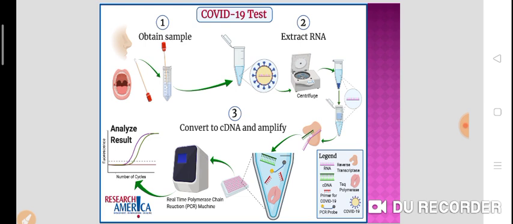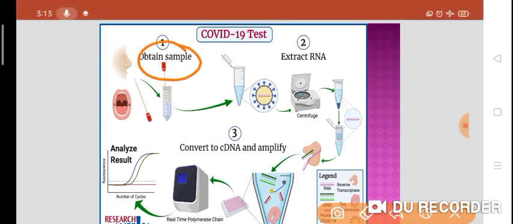RT-PCR means reverse transcriptase polymerase chain reaction. First of all, we obtain the sample either through the nasopharyngeal or the throat swab.